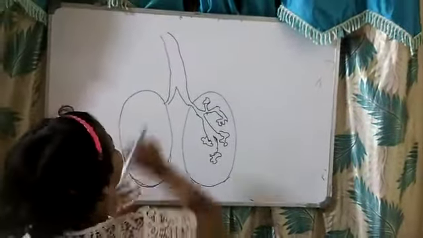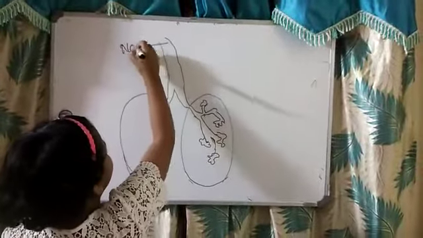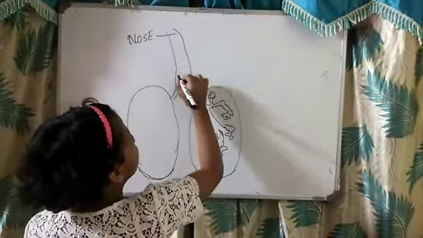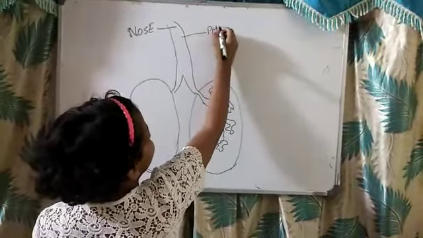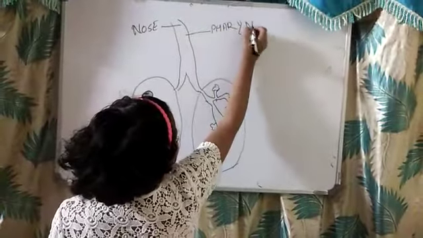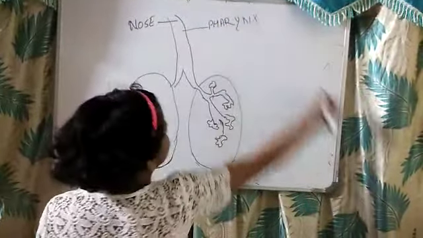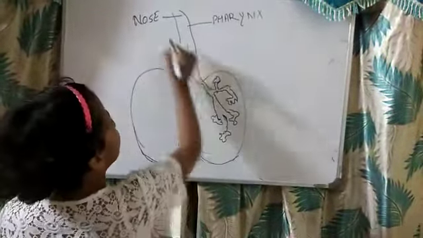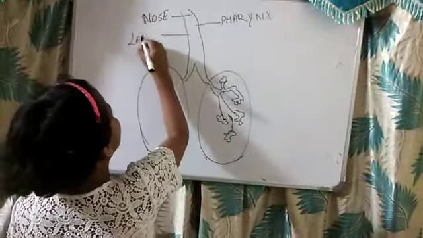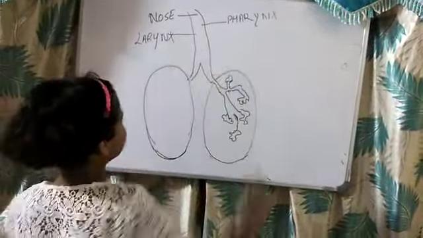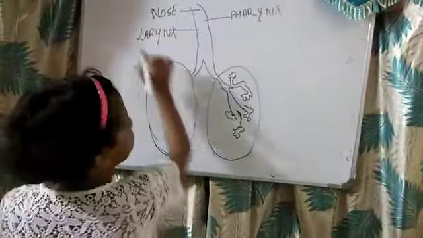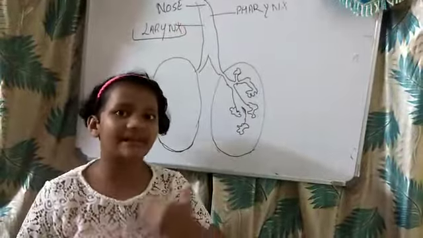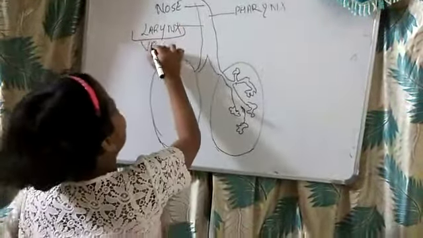See, the upper one is the nose, nostrils, nasal cavity. After that there is the pharynx, and the lower portion of the pharynx leads to the larynx. The voice, like I'm speaking, comes from the larynx only, so it is also known as the voice box.